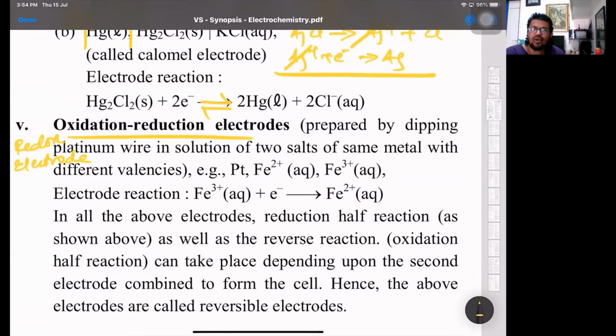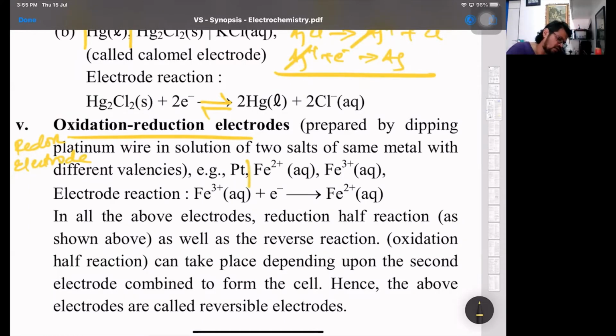So wherever we have copper with cuprous, cupric, iron with ferrous, ferric, tin with stannous, stannic, wherever we have two different oxidation states, we can talk about the redox electrode. So once again, what's a redox electrode? Redox electrode is basically an inert metal like platinum dipped into a solution of the same element, showing variable oxidation states.